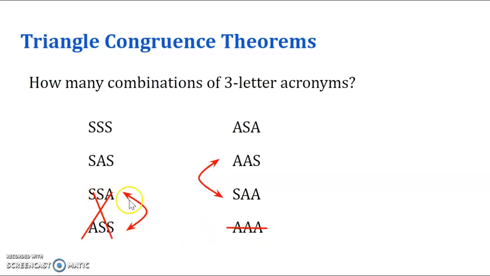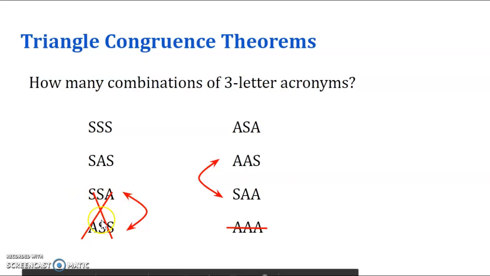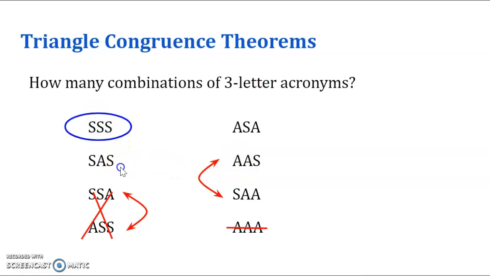And we also discovered that ASS, or the donkey theorem, or SSA, is not a congruence theorem. It's easy to remember this by saying, this is a bad word, we're not allowed to say it in math class, so this is not a congruence theorem. But otherwise we know that SSS is a congruence theorem, SAS is a congruence theorem, ASA is a congruence theorem, and whether it's AAS or SAA, they're congruence theorems.